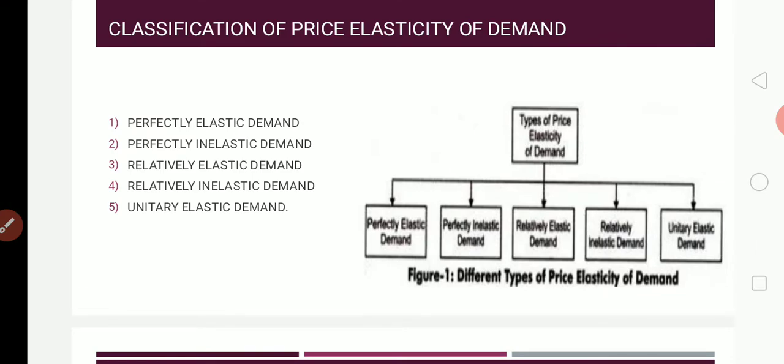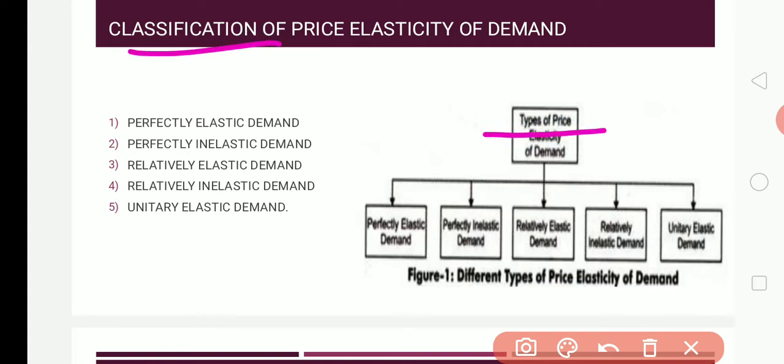In the price elasticity of demand, we have 5 classifications. Number 1, here you can see, we can say types or we can say classification, both are the same. In the price elasticity of demand, we have 5 different classifications, that is perfectly elastic demand. Before going to this, let me tell you two concepts.